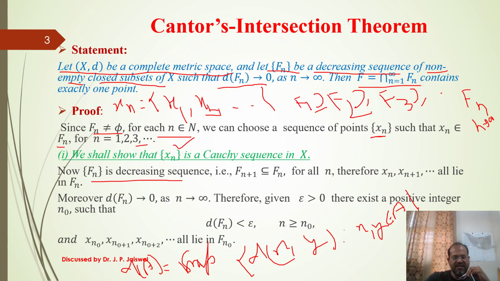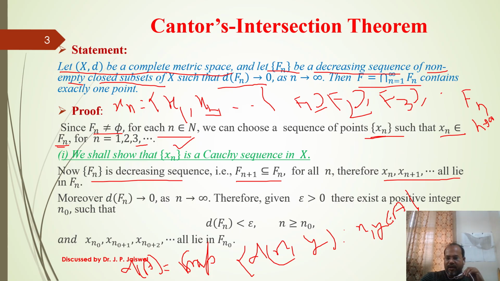Since by assumption Fn is a decreasing sequence, obviously Fn plus 1 will be a subset of Fn for all n, and therefore xn plus 1 and xn all lie in Fn. Why? Because xn belongs to Fn by construction, and xn plus 1 belongs to Fn plus 1, but Fn plus 1 is a subset of Fn. So xn plus 1 also belongs to Fn.